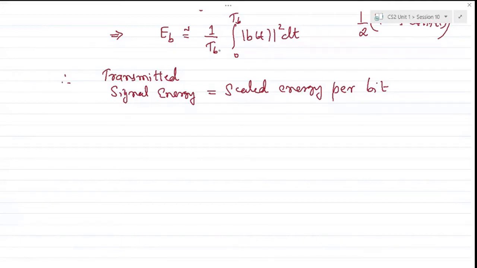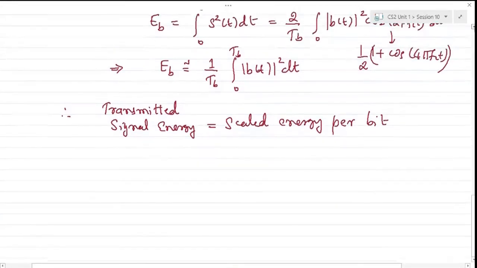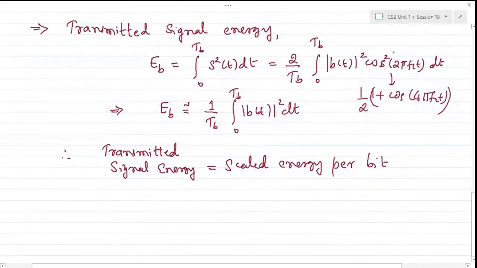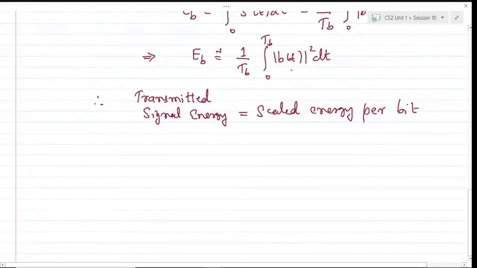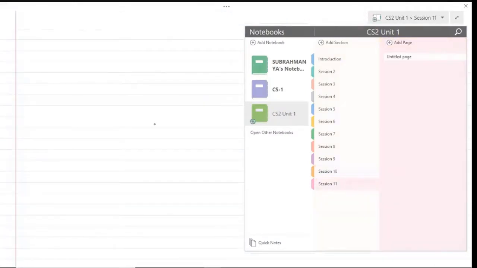So that is divided by TB. So energy in the transmitted signal is just equivalent to the energy content in each bit, and the carrier, as you see, is not affecting anything with respect to the signal energy. Okay, so with this basic idea, we will try to take it forward and apply onto the various bandpass modulation